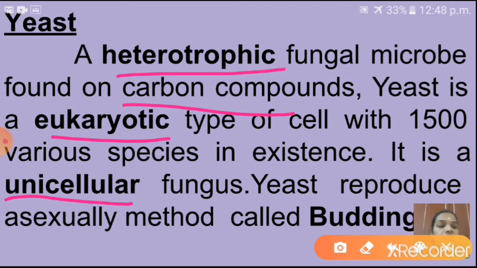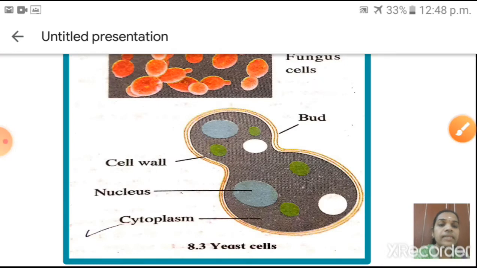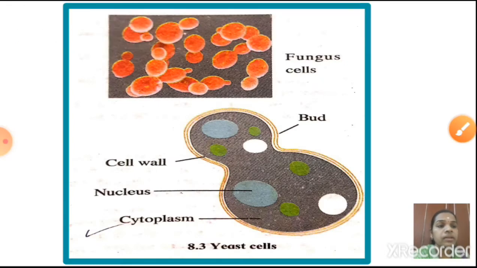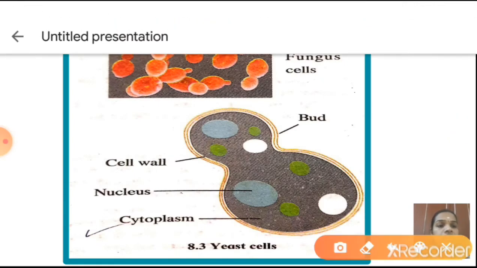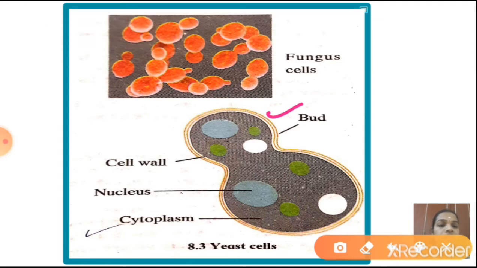Next, see here, children, this is yeast. This is the bud. Here, this one is called what? Nucleus. And here, this one is what? Cell wall. And here, inside, the jelly-like substance is called what? Cytoplasm. So children, you have to practice this diagram. So this is the yeast cell. Shall I go to the next?